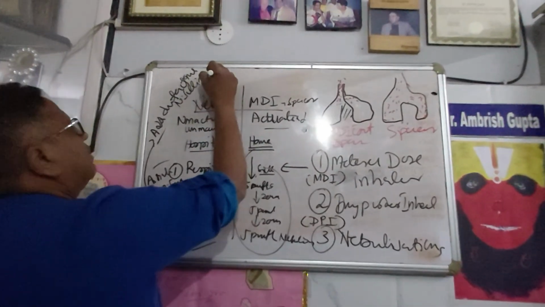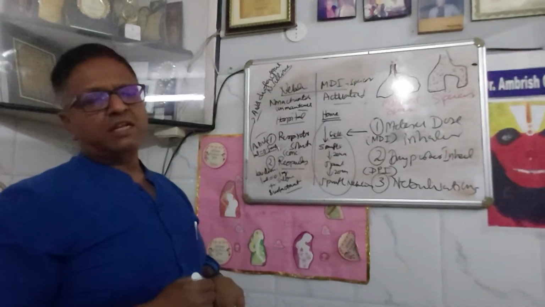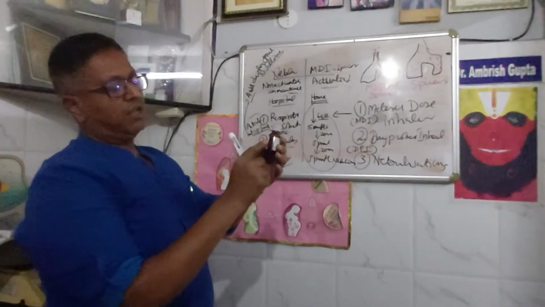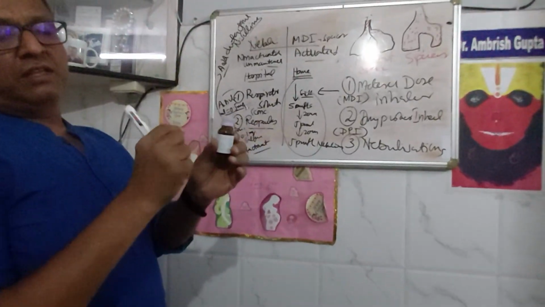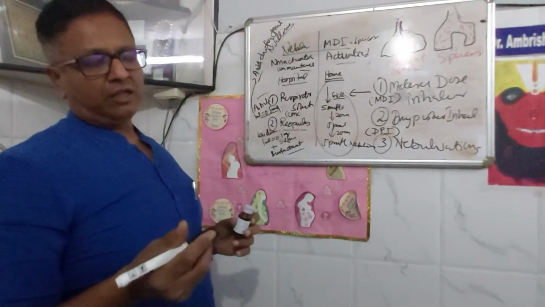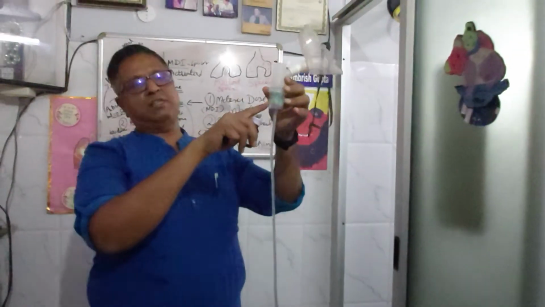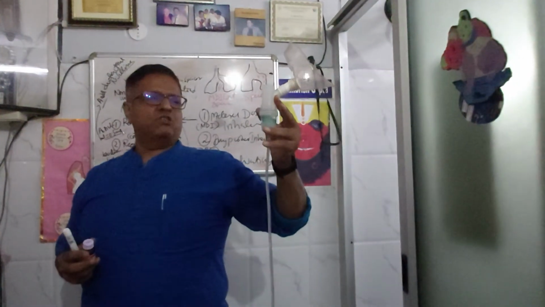When you combine this with a small amount of normal saline, then this combination mixture, which is right there in this nebulizer chamber, can be given. 2.5 ml of this nebulizing solution can be given to a patient, serious patient.